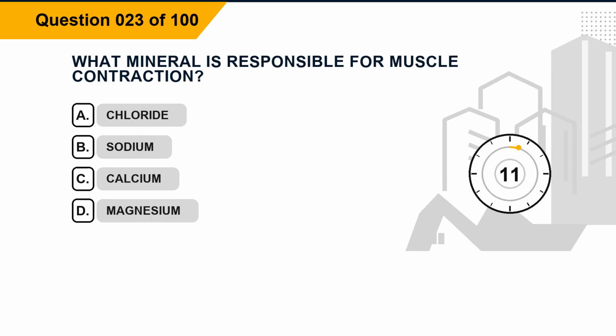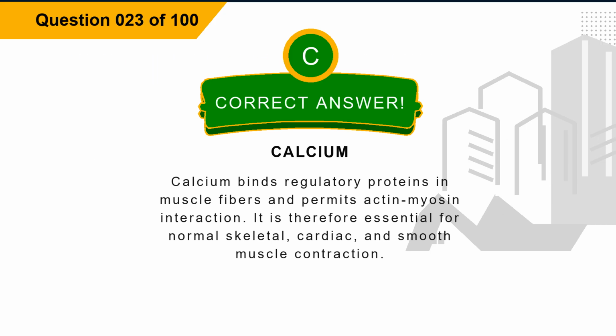Question 23. What mineral is responsible for muscle contraction? Option A, chloride. Option B, sodium. Option C, calcium. Option D, magnesium. The correct answer is option C, calcium. Explanation. Calcium binds regulatory proteins in muscle fibers and permits actin-myosin interaction. It is therefore essential for normal skeletal, cardiac, and smooth muscle contraction.